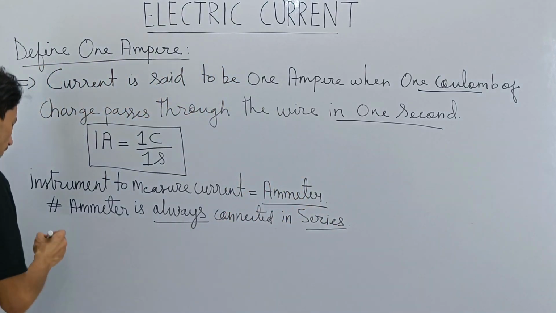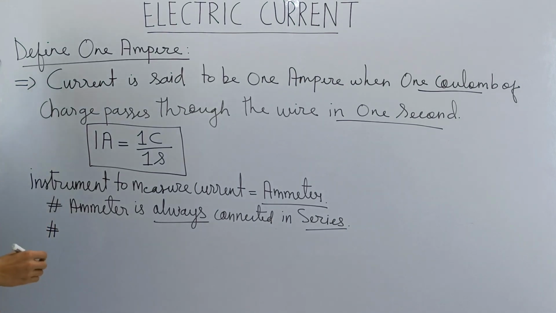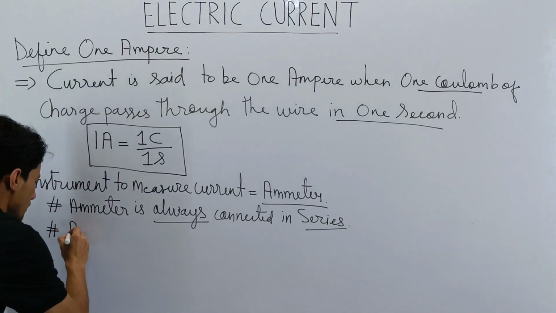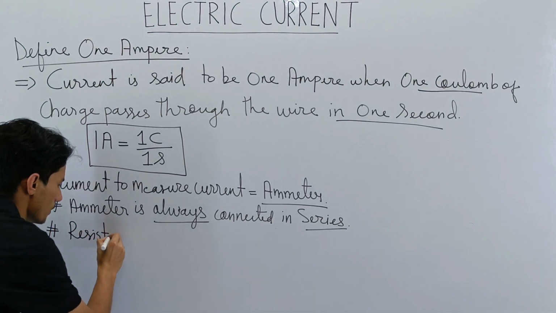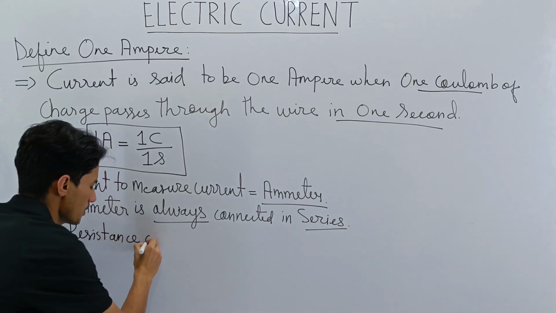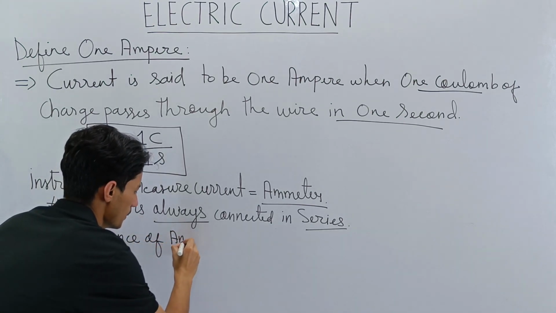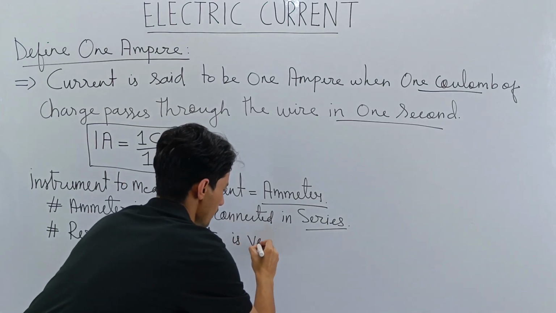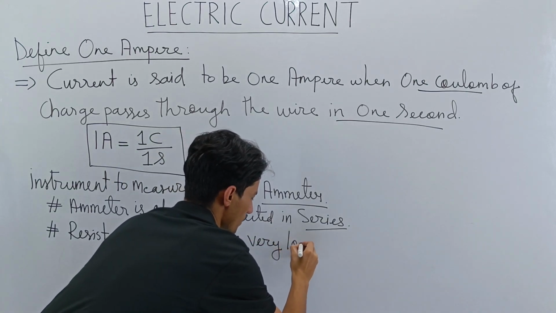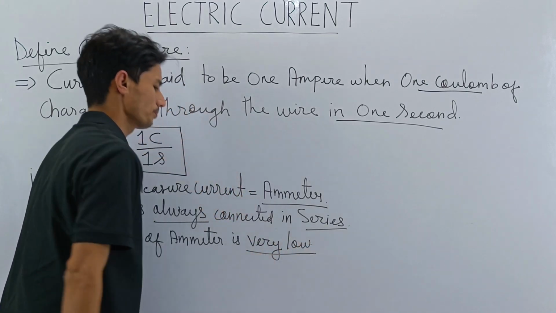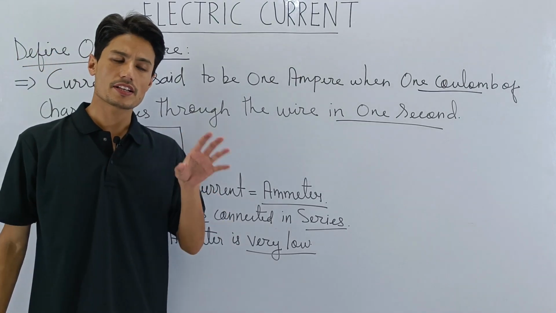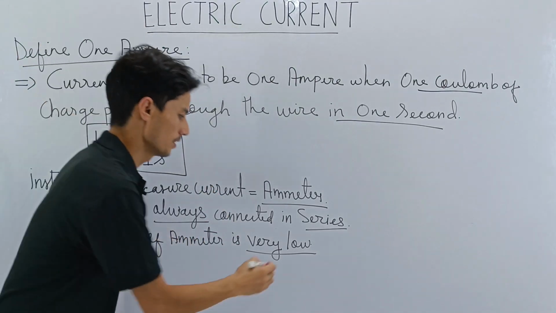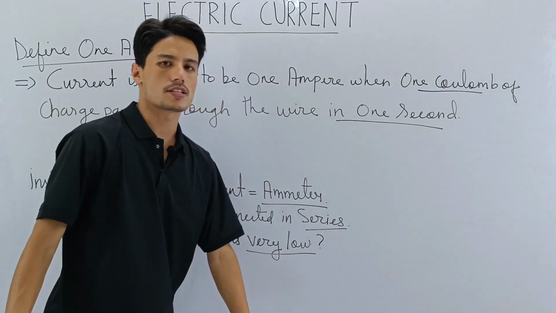Okay, then next point, the resistance of an ammeter is very low. Means to say that an ammeter has got very low resistance. Now why does an ammeter have very low resistance?